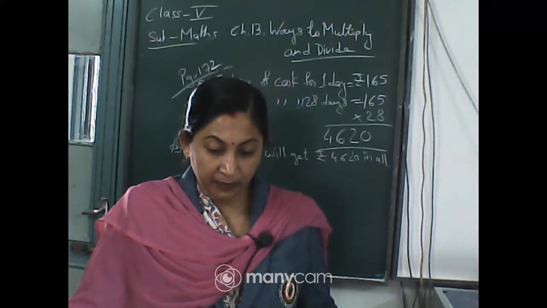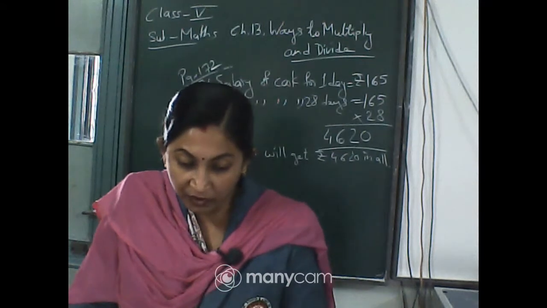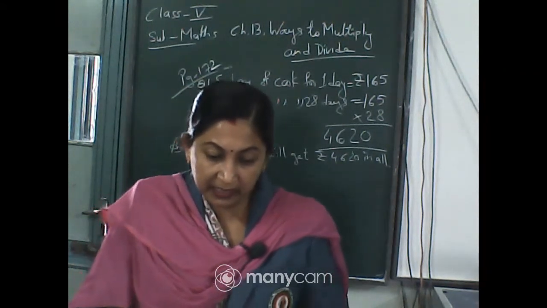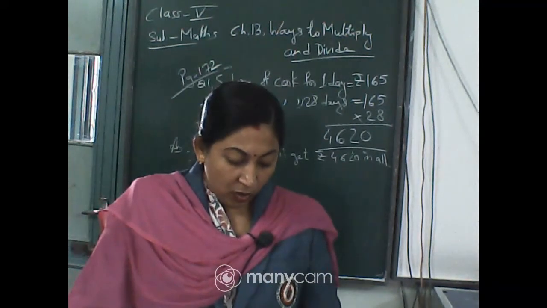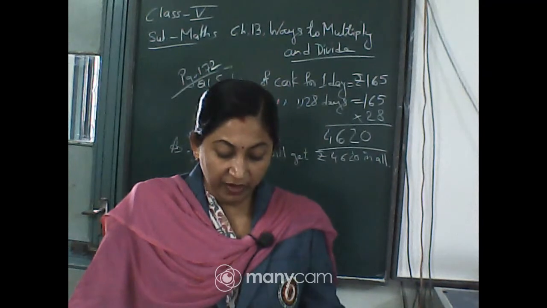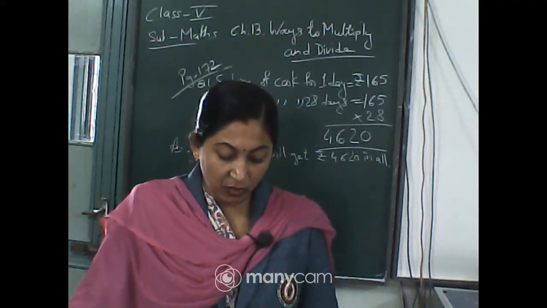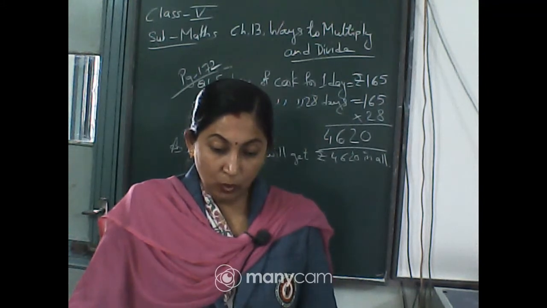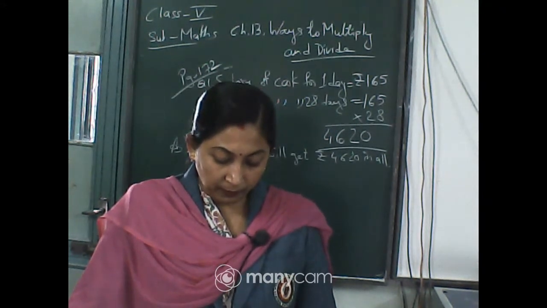Yes, the answer will be 60,225. One of your friends has given the correct answer. It is 60,225. Very good. So for 1 day the salary is 165, so for 365 days it will be multiplied by 365, and the answer you are getting is 60,225.